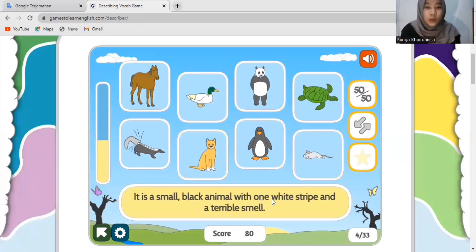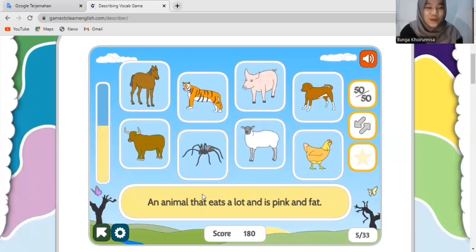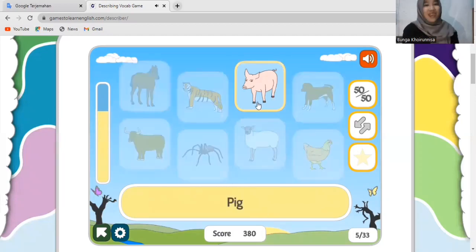It is small black animal with one stripe and terrible smell. So what is that? It's a cat. This one, are you sure guys? It's a skunk. Great everyone. Okay, next. An animal that eats a lot and a pink and fat. So what is that? It's a pig.